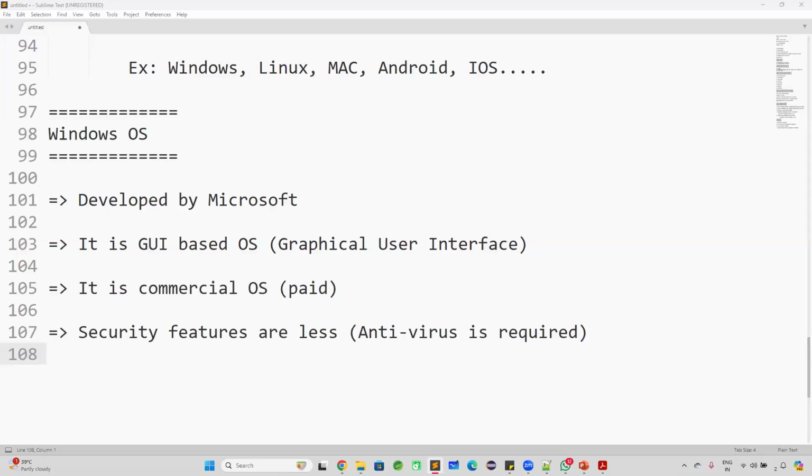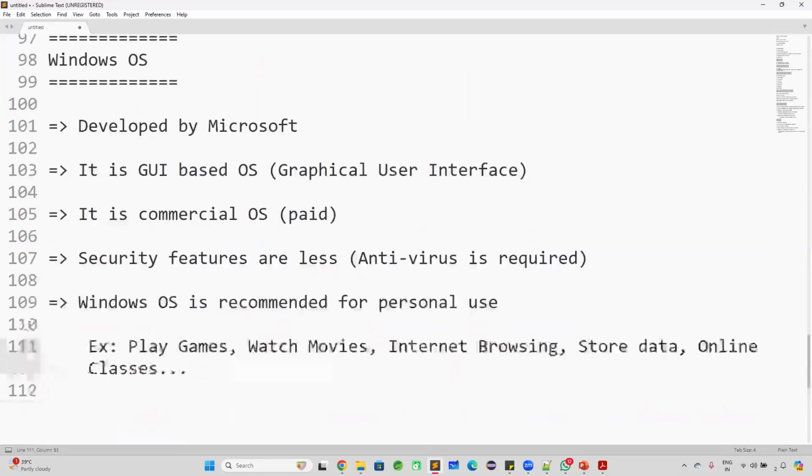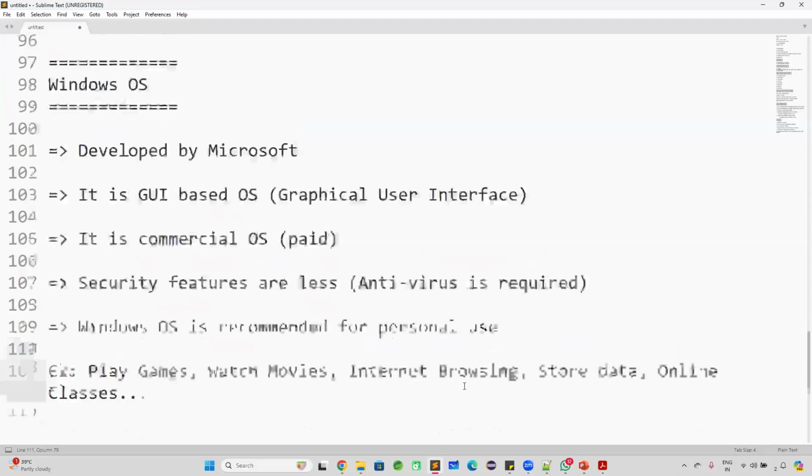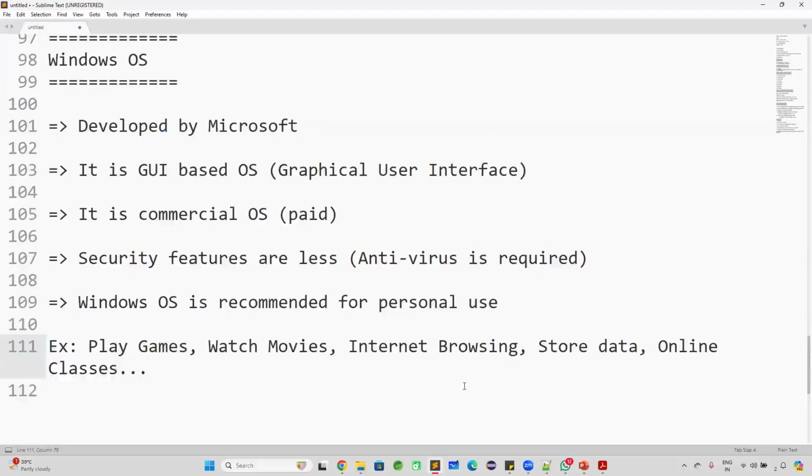If you are not using antivirus software, then the files which you are storing in the Windows will be affected with the virus. So if you want to protect your files available in the Windows, then you need to install antivirus software. Okay guys, and this Windows operating system is recommended for personal use. So when you want to use it for personal purposes, like you want to play some games, watch some movies, use internet browsing, store some files, attend some online classes, or do some online shopping, then you can go for Windows operating system.